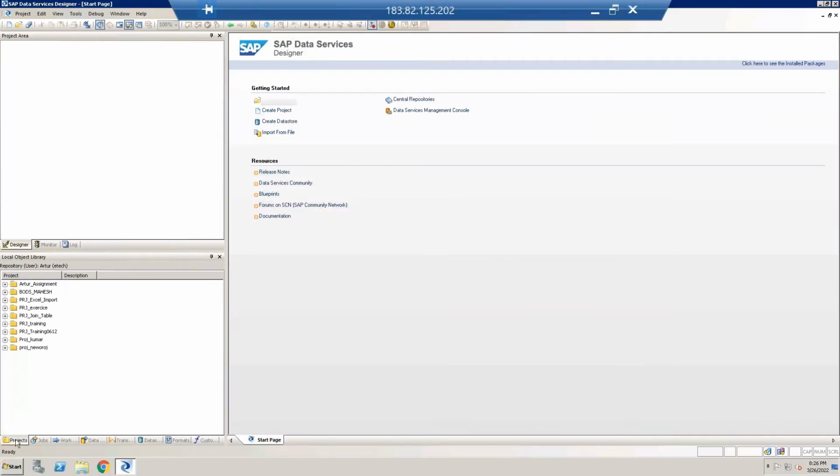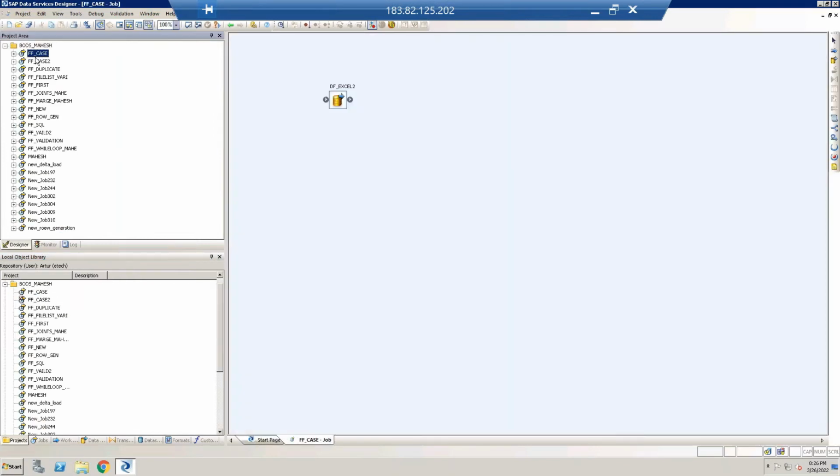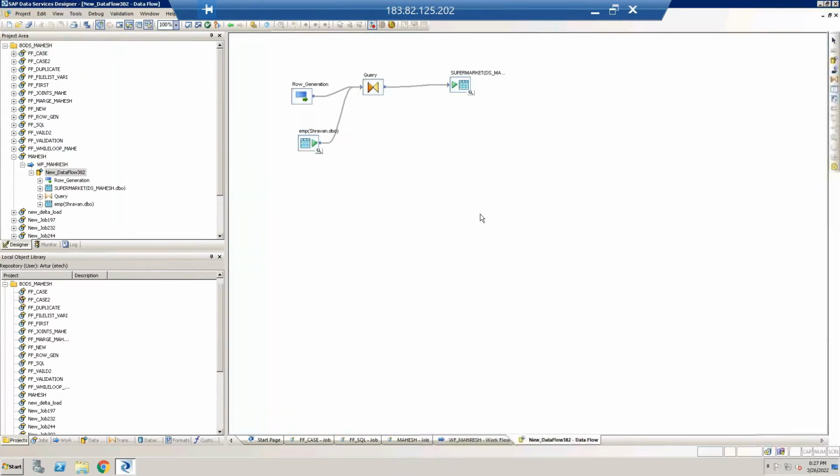And I'll show you one sample job. If you want to create any sample job, first you need to create one project. So I have this project. In this project, we build different types of jobs to transform the data. And here, this is the workplace. Here we are transforming the data.